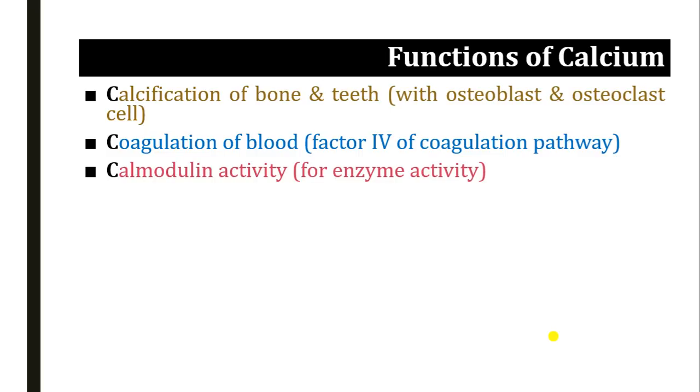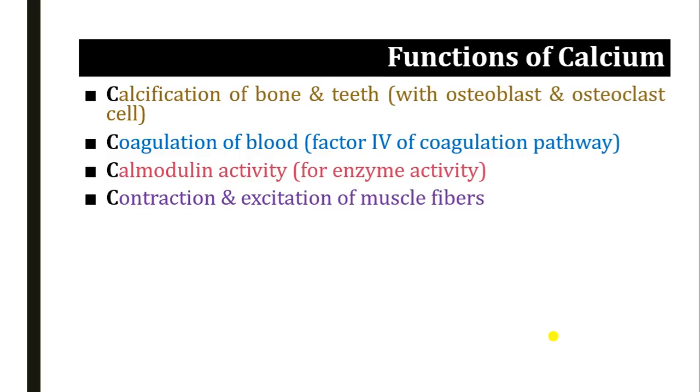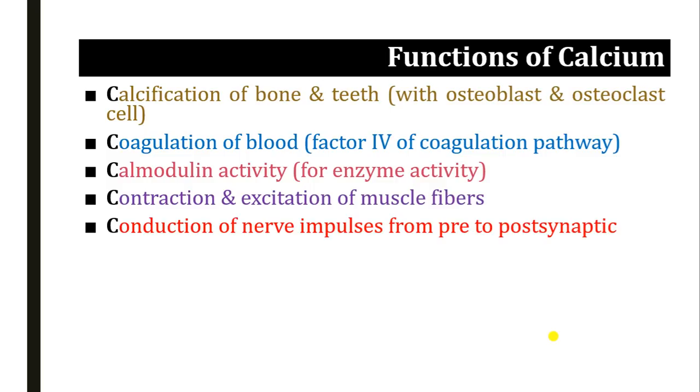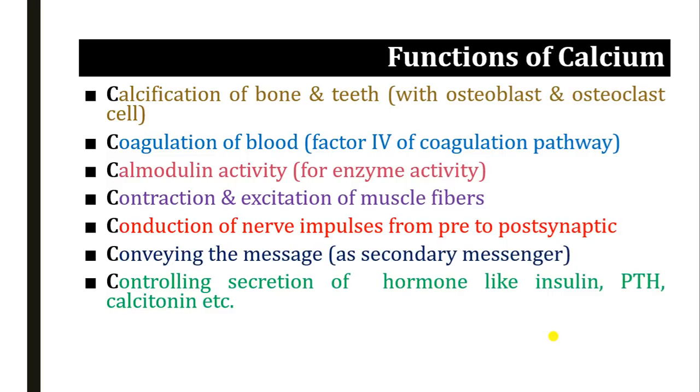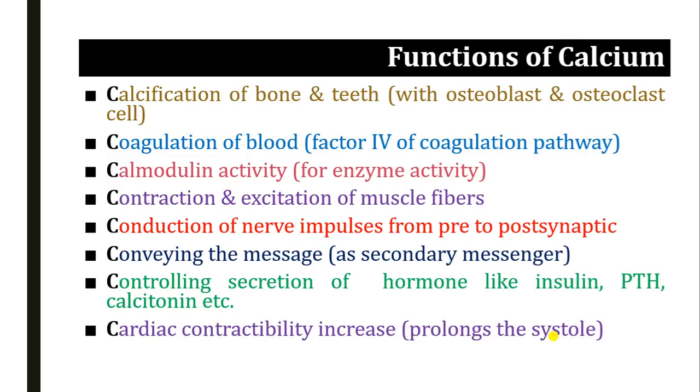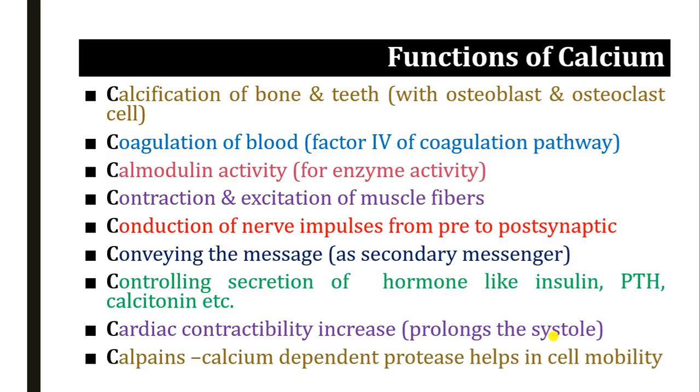Then the calmodulin activity for enzyme activity or enzyme function, contraction and excitation of muscle fibers, conduction of nerve impulses from pre to post synaptic neurons, conveying the message like a secondary messenger, controlling the secretion of hormones like insulin, PTH and calcitonin, cardiac contractility, and calpains, that is calcium dependent protease that helps in cell motility.